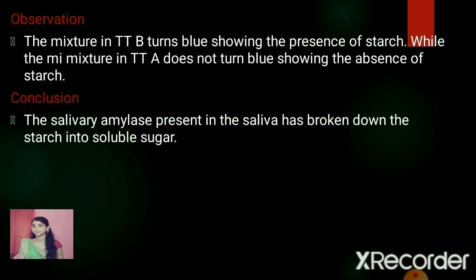See, the mixture in test tube B turns blue, showing the presence of starch, and the mixture in test tube A does not turn blue, indicating the absence of starch. What does it mean? The salivary amylase present in the saliva has broken down the starch into soluble sugar, and this experiment shows the action of saliva on the starch.